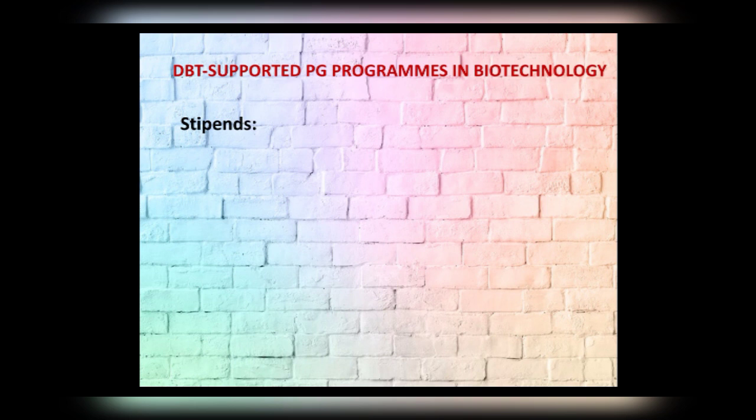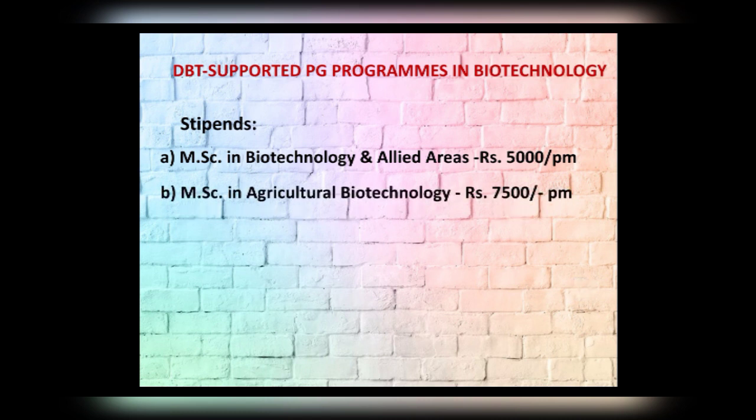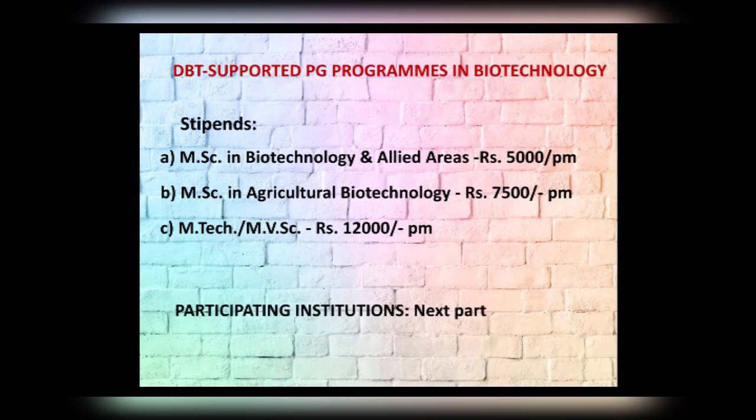Let's talk about fellowship. Every candidate admitted through this program will be getting a fellowship. Masters in Biotechnology and Allied Area students will be getting 5,000 per month of fellowship. Masters in Agricultural Biotechnology students will be getting 7,500 per month. MTech and Masters in Veterinary Sciences students will be getting 12,000 per month. There is a huge list of participating institutes which I will be discussing in my upcoming video.